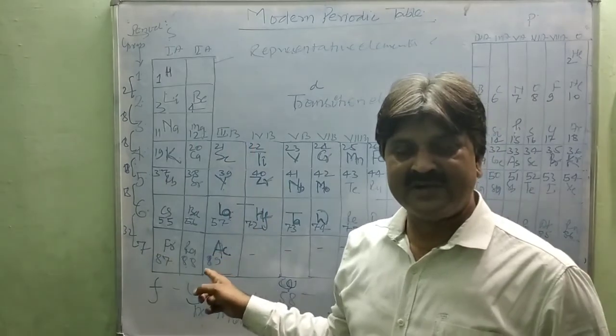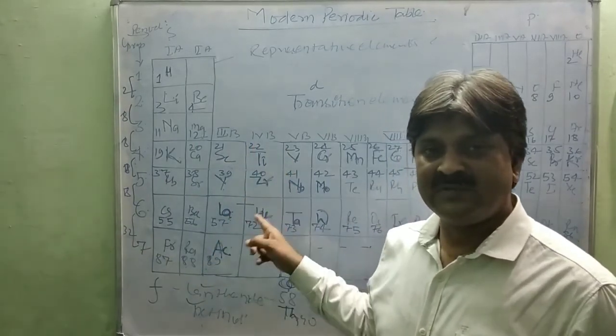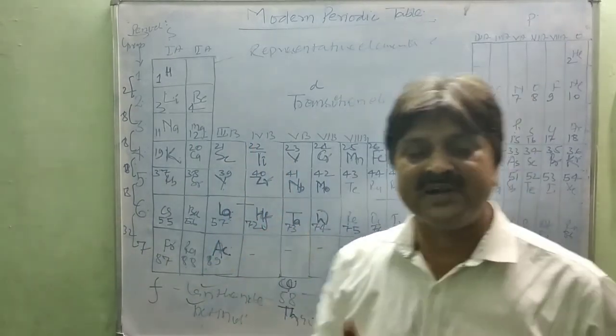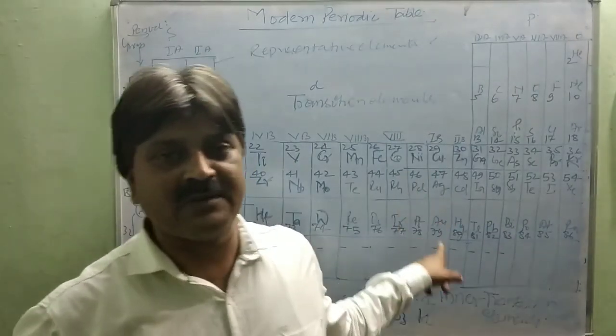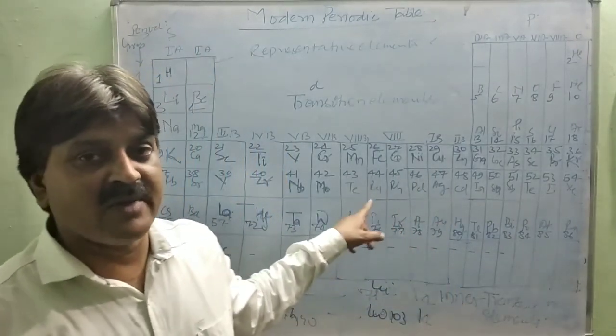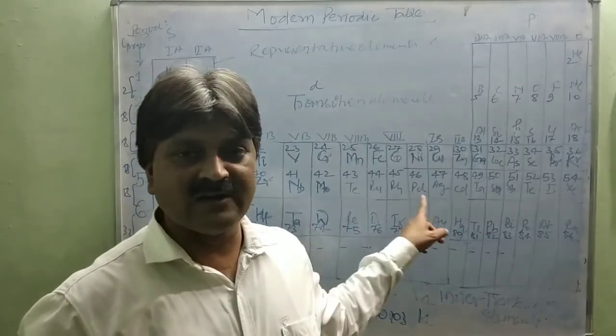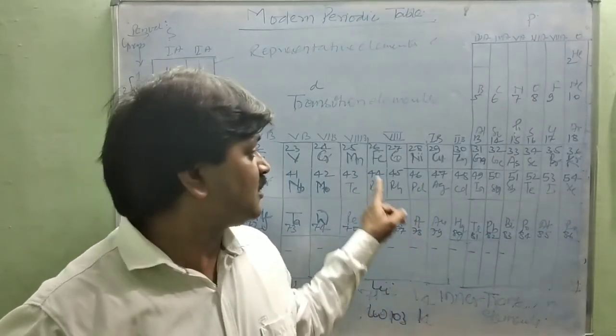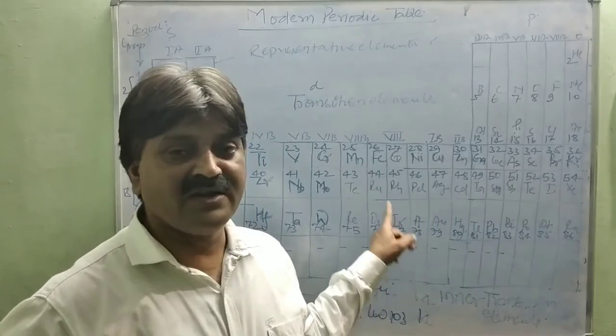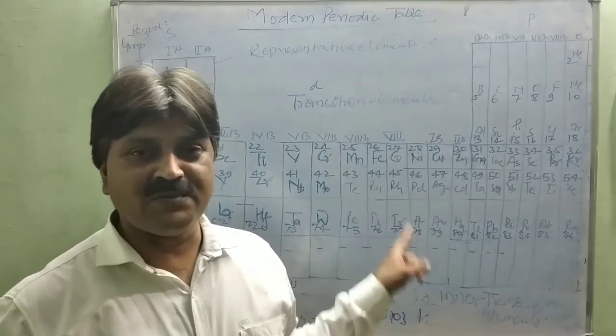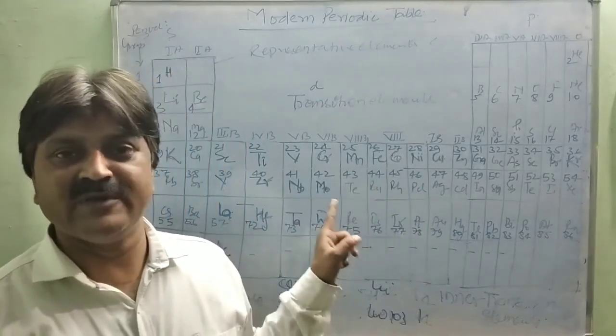yttrium, lanthanum, actinium, titanium, zirconium, hafnium, vanadium, niobium, tantalum, chromium, molybdenum, tungsten, manganese, technetium, rhenium, iron, ruthenium, osmium, cobalt, rhodium, iridium, nickel, palladium, platinum, copper, silver, gold, zinc, cadmium, mercury.